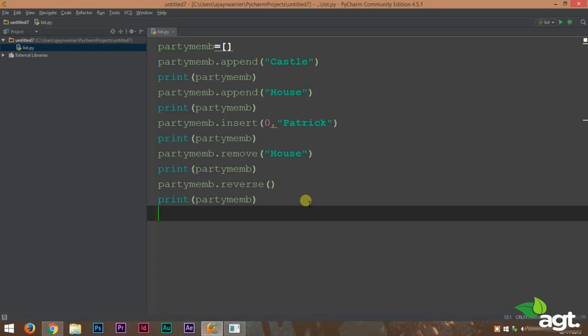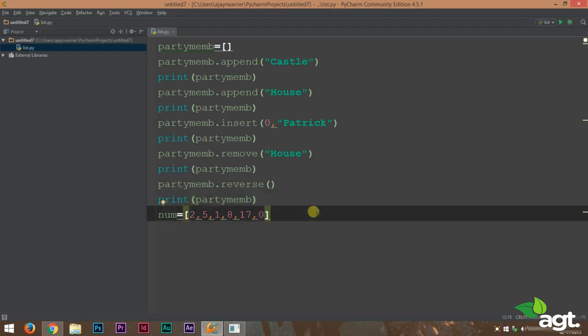Now suppose we have a list of numbers. Num equal to 2, 5, 1, 8, 17 and 0.